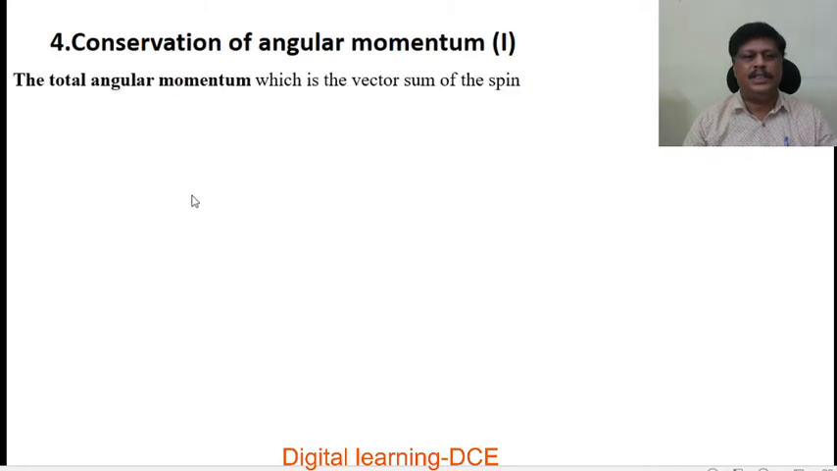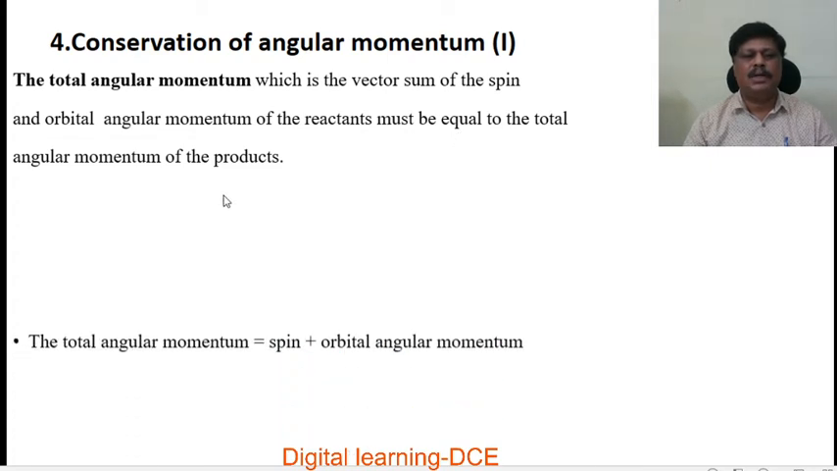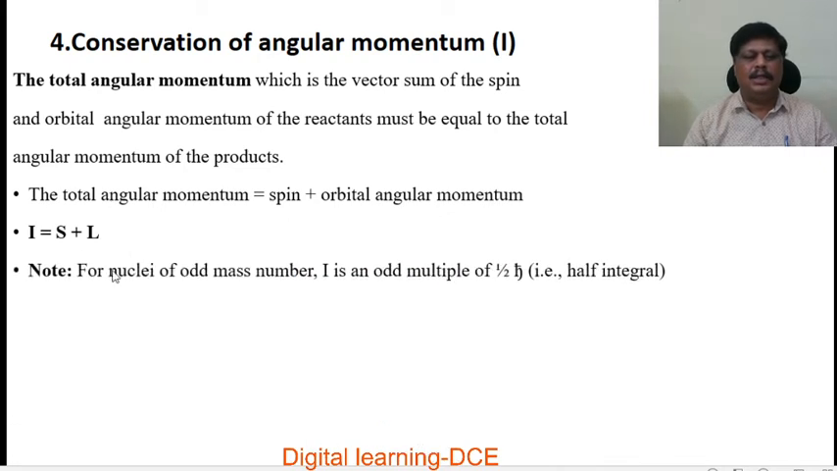The next one is conservation of angular momentum. The total angular momentum, which is the vector sum of the spin and orbital angular momentum of the reactants, must be equal to the total angular momentum of the products. That is, the total angular momentum is equal to spin plus orbital angular momentum, and it is given by I is equal to S plus L.